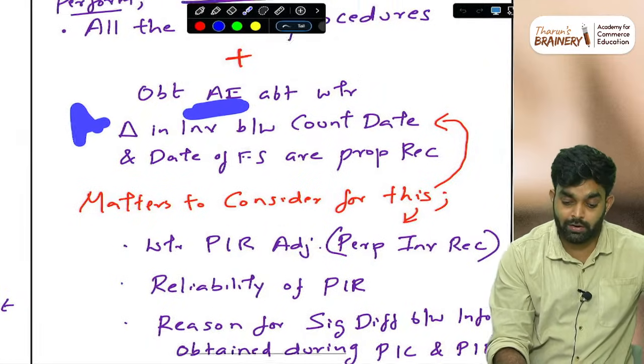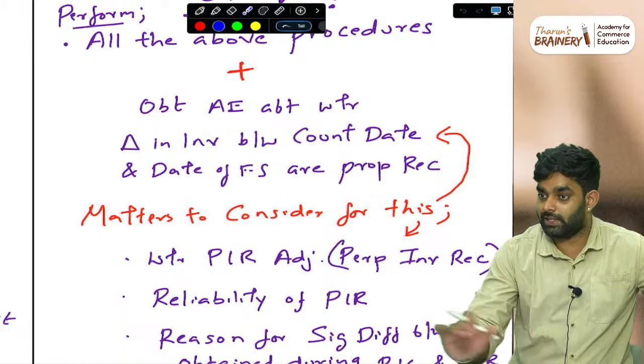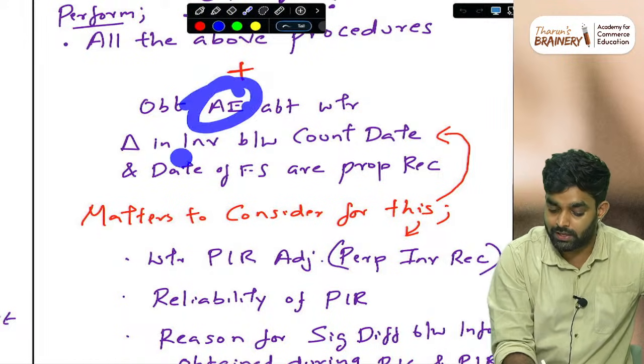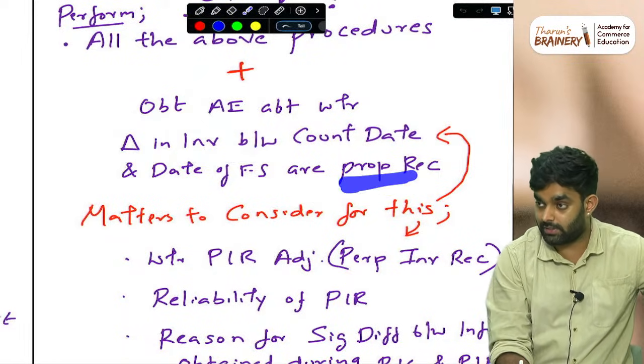Sometimes they may write in the MCQ that the auditor has checked all these things, without mentioning audit evidence, but we need to get audit evidence whether those changes have been properly disclosed, adjusted and recorded.